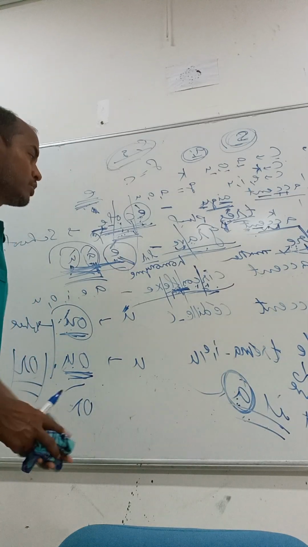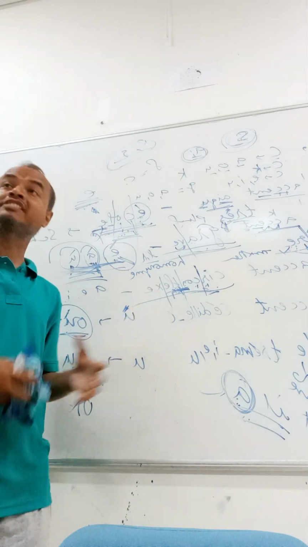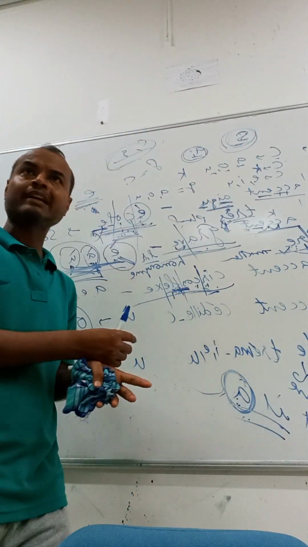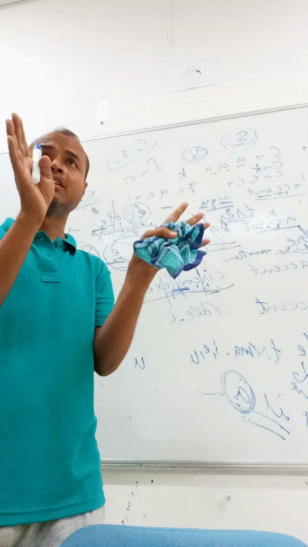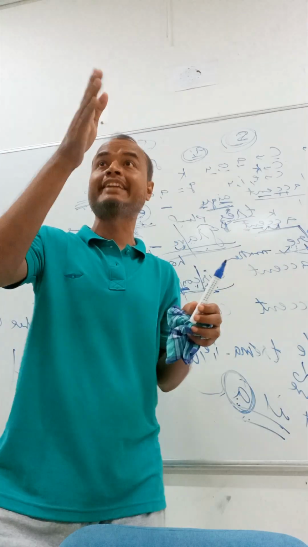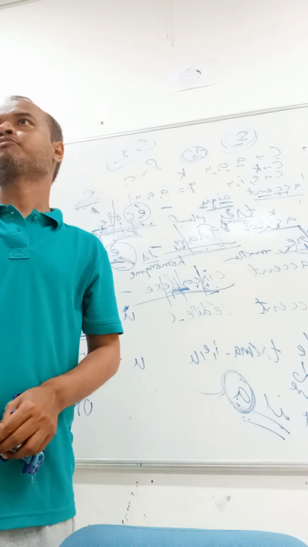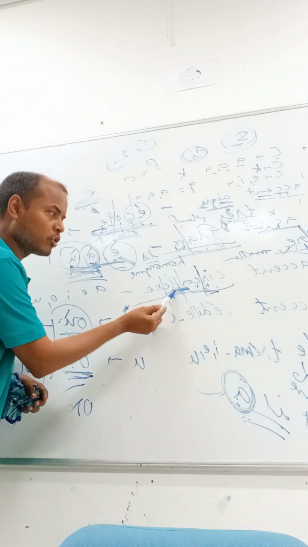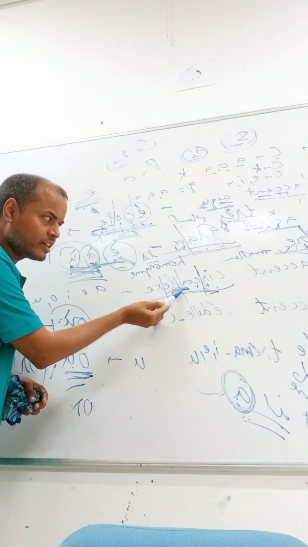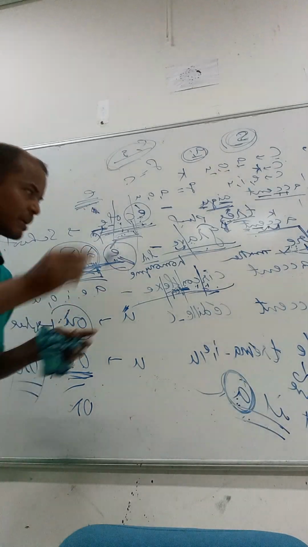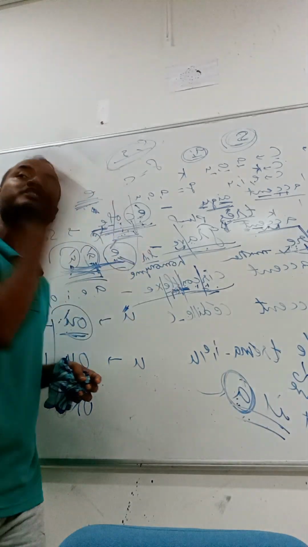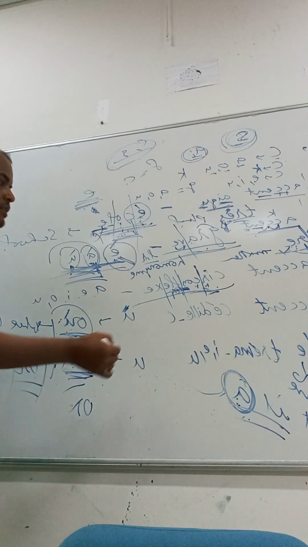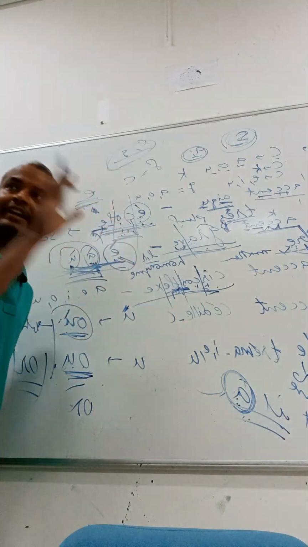Otherwise, what happens? If all three consonants are different and that rule is not there, like the third consonant is not L, then separation will take place after the second consonant. But here, the third consonant is L or R, and the second consonant is apart from L or R. So separation will take place after the first consonant. Clear? They cannot be separated.